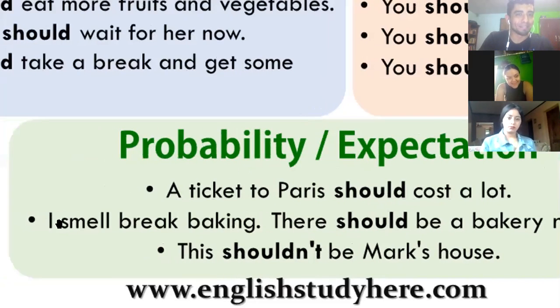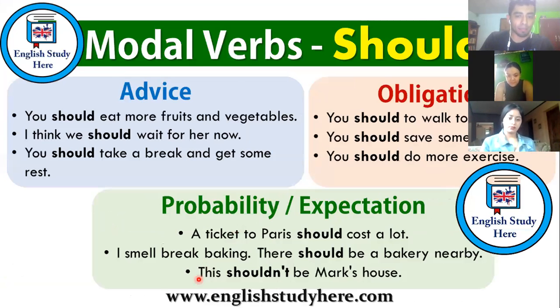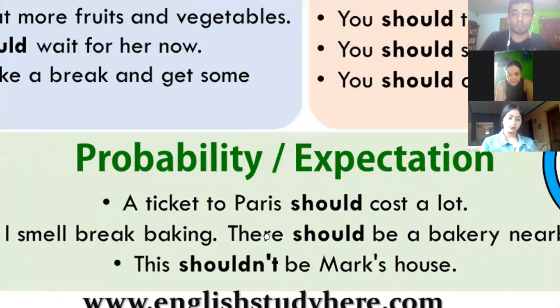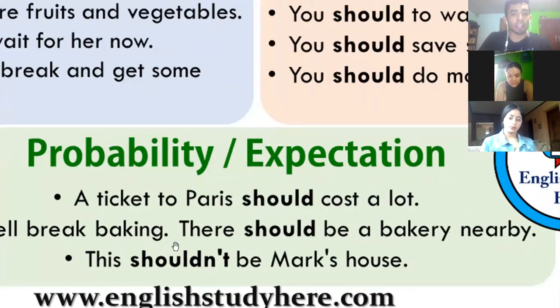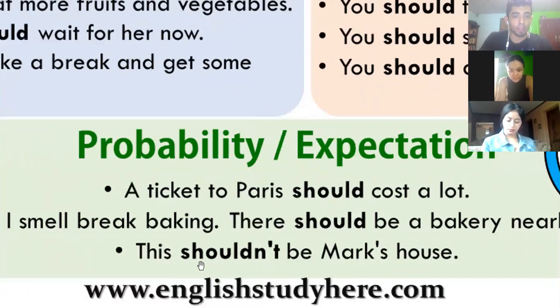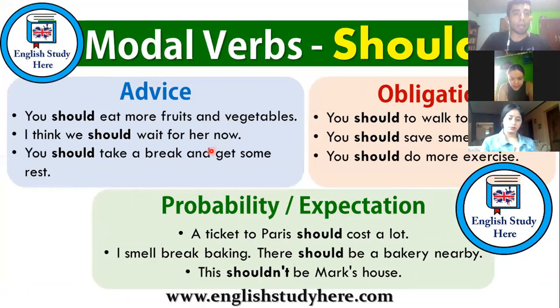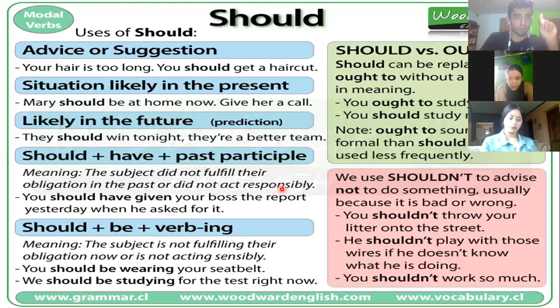I'm planning. Okay. I smell bread baking. There should be a bakery nearby. Look, it's a possibility. It's a probability. This shouldn't be Mark's house. It's like an expectation. Okay? So basically, we use should for advice, obligations, and probability and expectations.